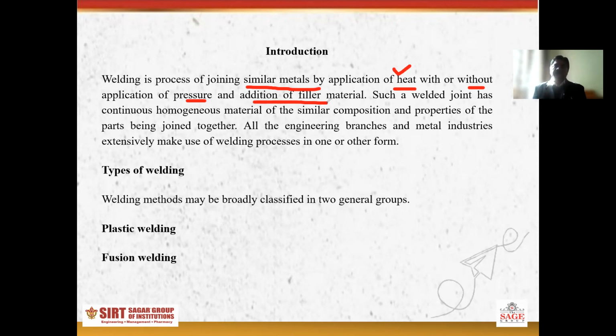So what is welding? Welding is a simple process of joining similar metals by the application of heat, with or without application of pressure and addition of filler material. Such a welded joint has continuous homogeneous material of similar composition and properties as the parts being joined together. All the engineering branches and the metal industry extensively make use of the welding process in one format or another. Further, we can classify welding into two categories. The first one is plastic, the second one is fusion.